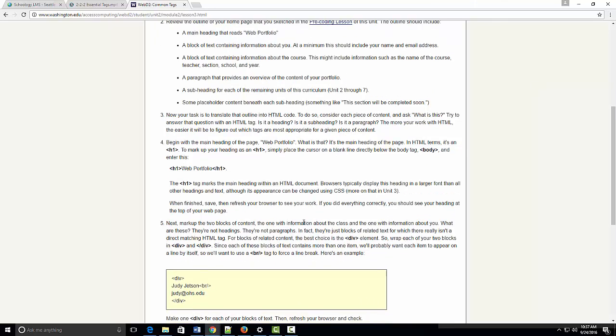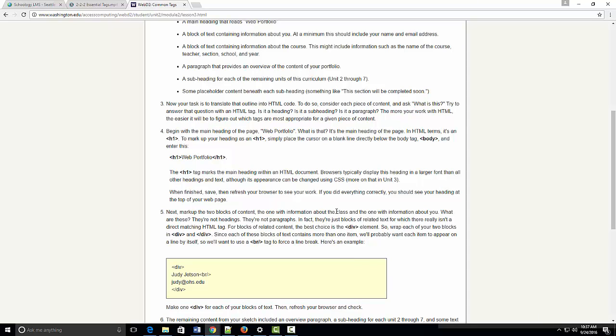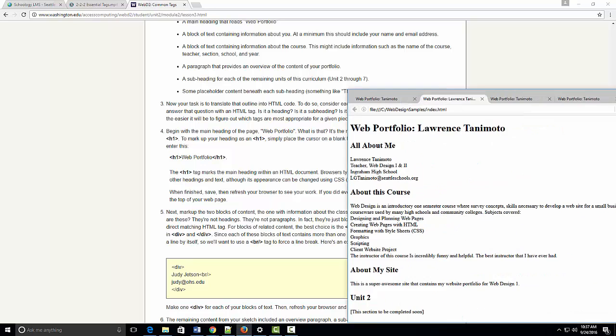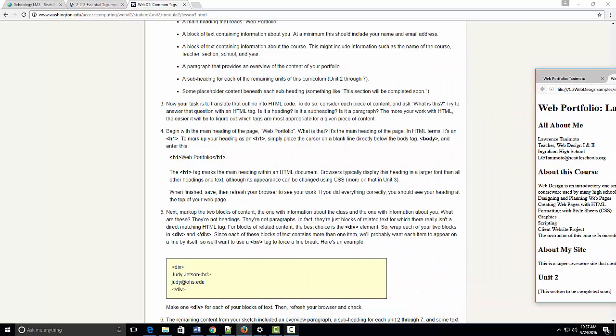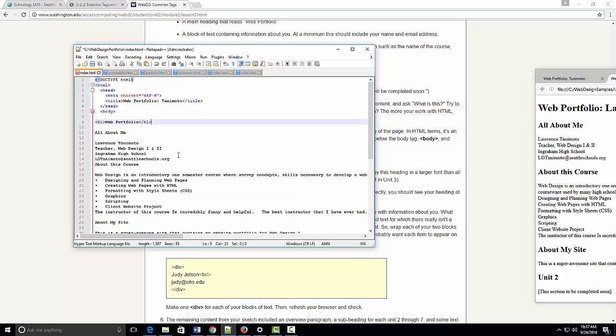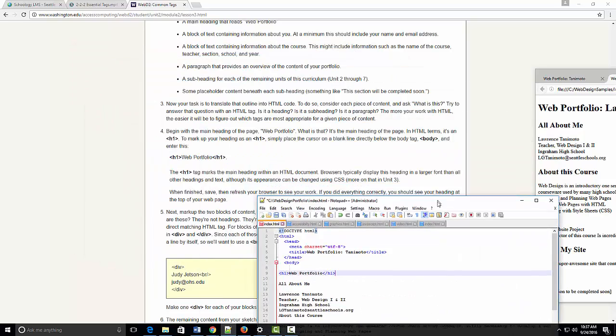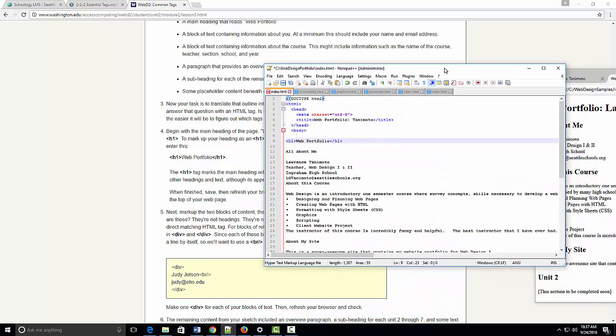Now we want to create two blocks of content, one with the information of the class and one with the information of you. We want to put div tags around these. These div tags basically just explain a particular section of your HTML document. So we go to All About Me and create a div tag here.